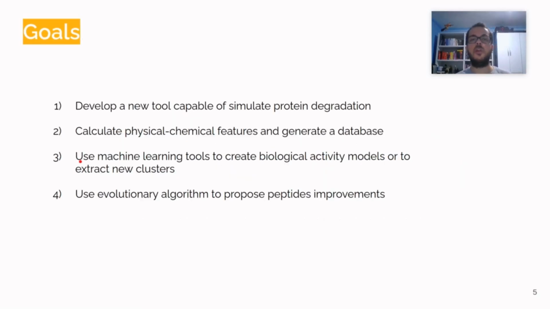So our goal was to develop a new tool capable of simulating a protein degradation that would then be able to create a whole database full of physical chemical features, and use machine learning tools to extract information from deposited databases to predict our peptides with biological functions. Also, we use an evolutionary algorithm to propose peptide improvements.